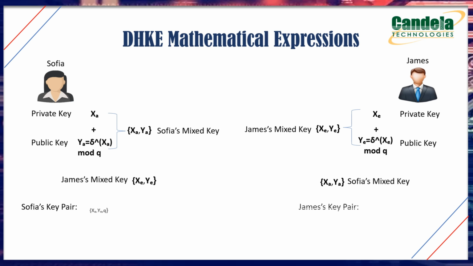After that, they have to mix their own private key with the public mixed key that is received from the opposite user. Then both the users are going to get a common final key, and it can be calculated by using the formula K equals YB power XA mod Q. So here K is the final key.